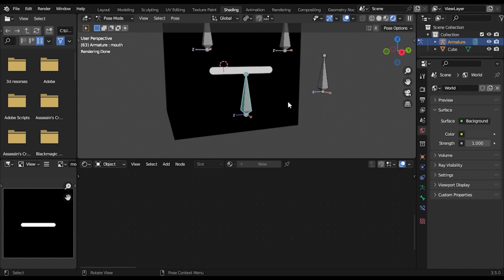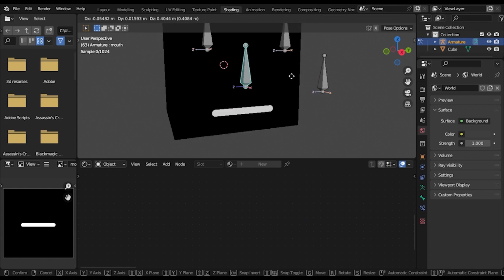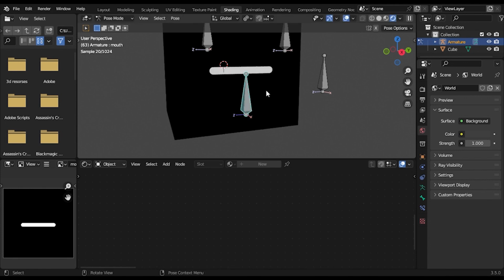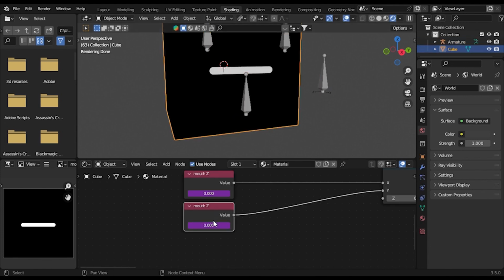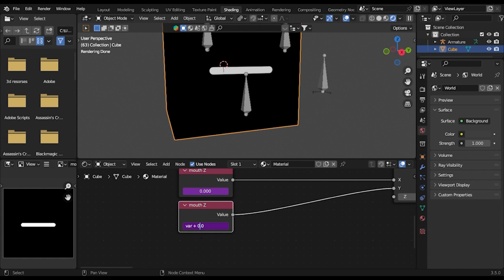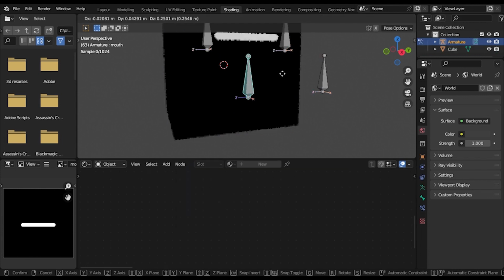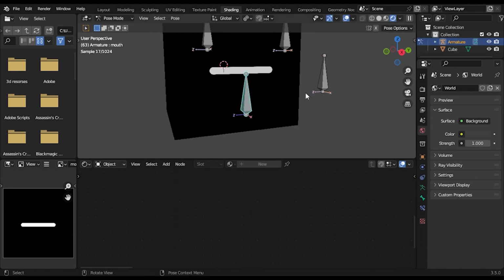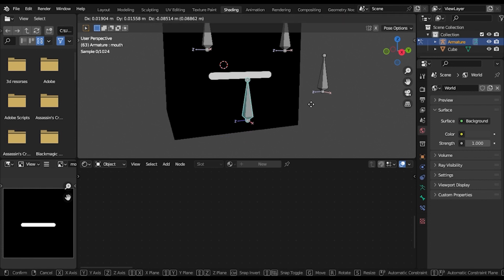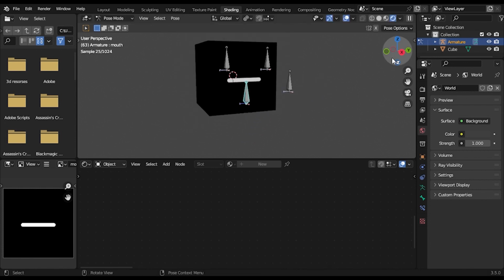Now go back to pose mode, and when you move it up, the mouth moves down. So you need the negative value. So click on this. Instead of plus, use the star, and you want to multiply it by -1. So now you go back to pose mode, up for up, down for down, and the left and right, they just work.